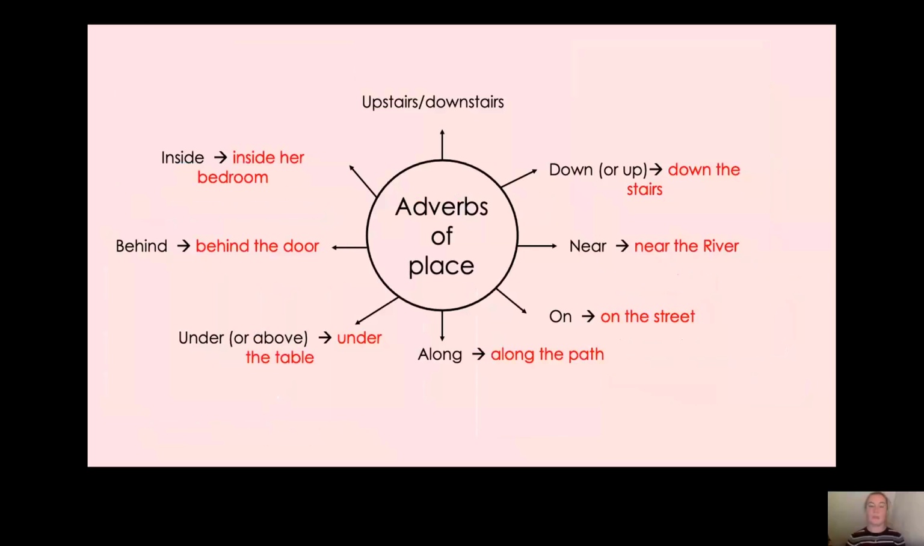Now, here is a list or a mind map of some different adverbs of place. Now, these aren't all the adverbs of place. These are just a couple, and I'm sure you can think of more when you're writing your sentences. So firstly, we've got upstairs and downstairs, just like we used with the girl. And again, down or up. So the girl ran down the stairs, the girl ran up the stairs. Then we have near. So you could say near the river. So do you remember when we were doing our diary entries?